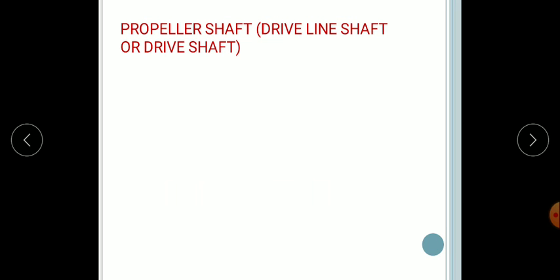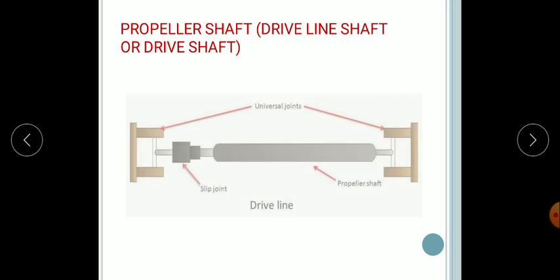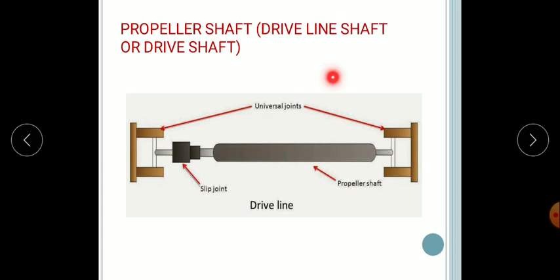Next comes the propeller shaft, that is the driveline shaft or the drive shaft. So here you can see the propeller shaft. The propeller shaft is connected between the gearbox and the differential with a universal joint at each end. This is called the universal joint. The torque is transmitted from the gearbox to the differential through the propeller shaft and the universal joint.